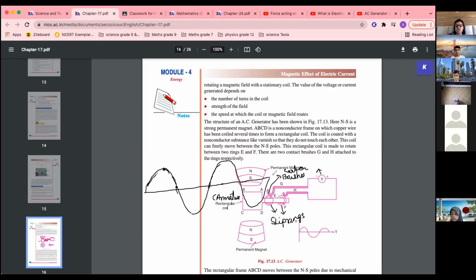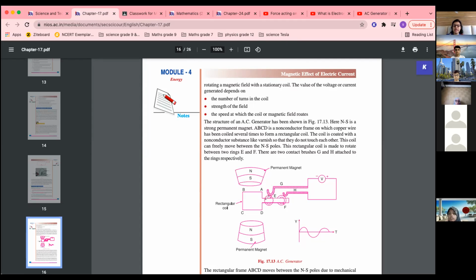Okay, so I'll send you a picture also. If you can draw this, it is okay, but I'm not satisfied with this picture. So I'll send you, maybe in material form, a labeled diagram of the AC generator. Whichever is better for you, if you want to draw this one, you can draw this one also. But labeling is not given, that is why I'm not satisfied, because a labeled diagram should be there.